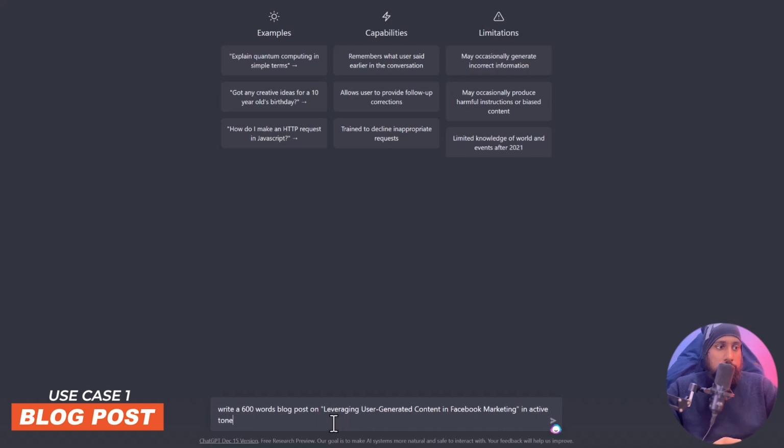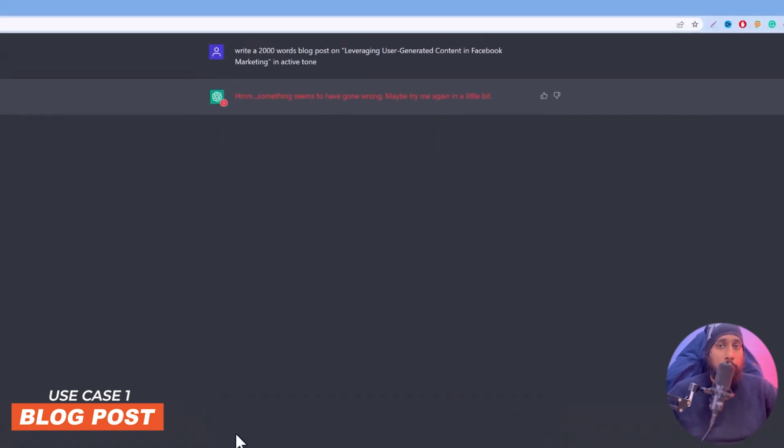So I tell ChatGPT to write a 600 words blog post, and you can just delete that and add maximum however you want. But in my experience, it only writes about 500 to 700 words, not more than that. For example, if I write a 2000 words blog post on leveraging user generated content in Facebook marketing in active tone, let me just paste that, and it will start writing it.